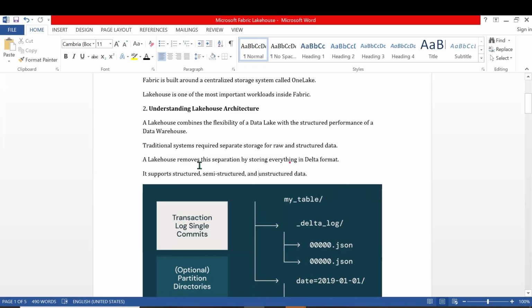What is a data warehouse? Only structured. The data is stored in the form of tables. What is the main difference between Lakehouse and warehouse? Warehouse is used with Power BI. From Power BI, we can get the data from the warehouse. In the warehouse, the data is stored in the table format, and only structured data is stored. Coming to the Lakehouse, it can be used for Power BI, for the notebooks, and for the pipelines.